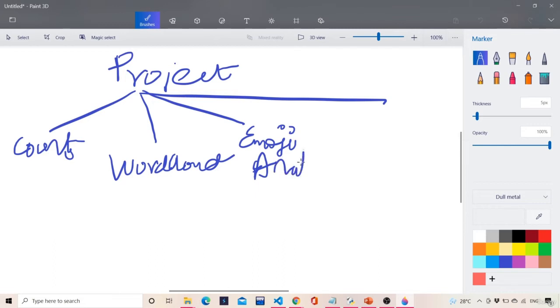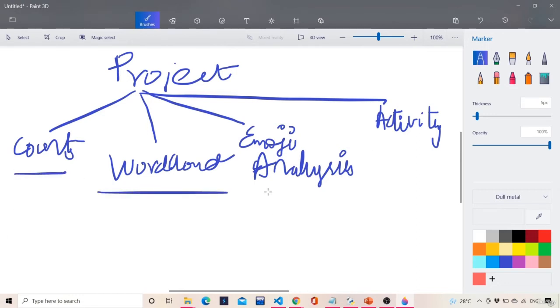After emoji analysis, we can add activity maps, like who were the most busy users, what is the activity timeline for a particular month, for a particular year, for a particular week, how many messages were passed among these and all. So these are just four main things which I will be focusing on in this project.